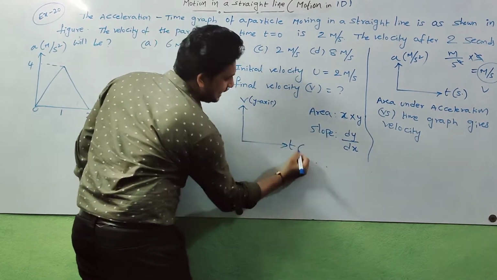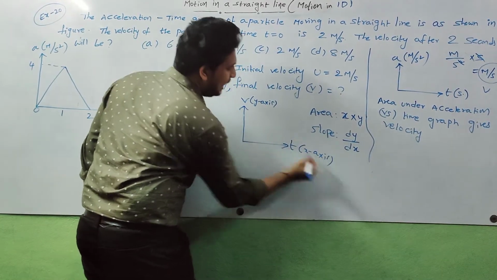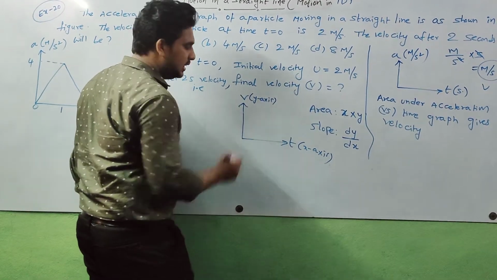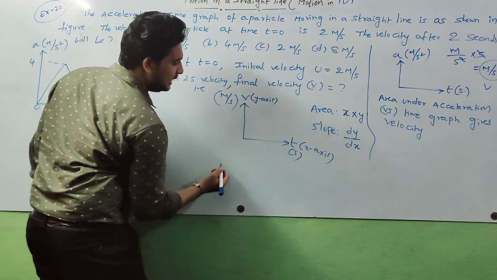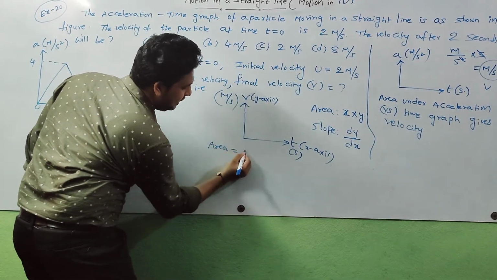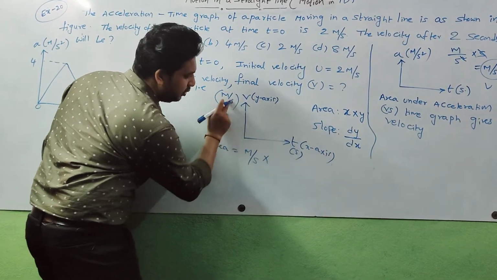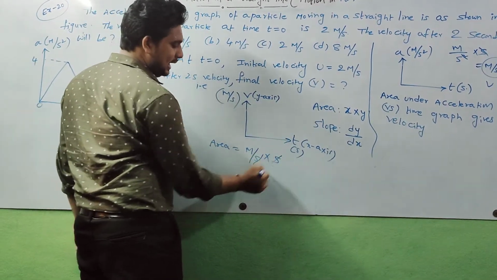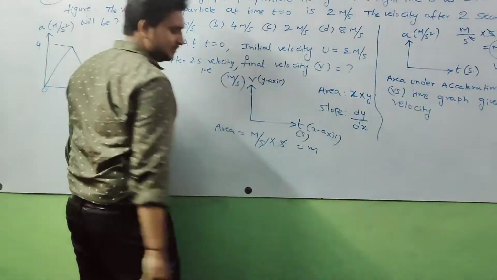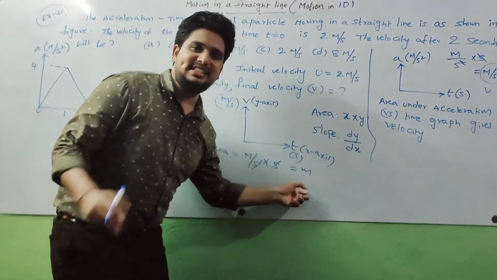This represents the x axis. So what is the area under this graph? The v-t graph: v is measured in meters per second, and time is measured in seconds. Area means this unit into this unit. Just write the units and multiply. Seconds cancel. What did we get? Meter. Meter is a unit of distance.